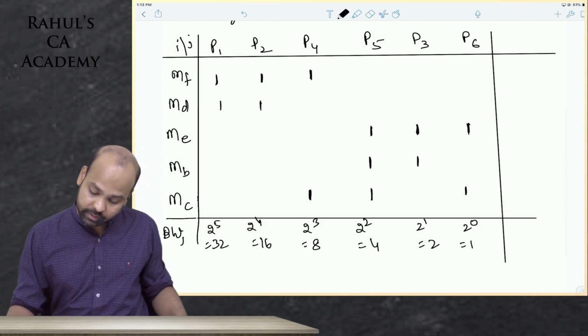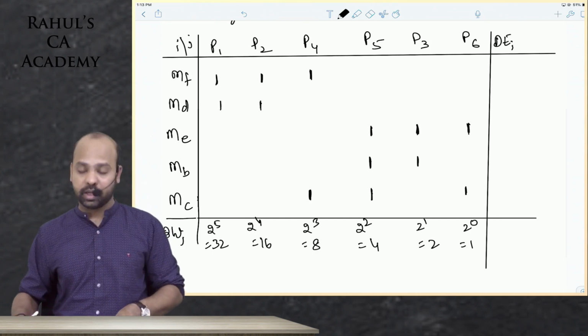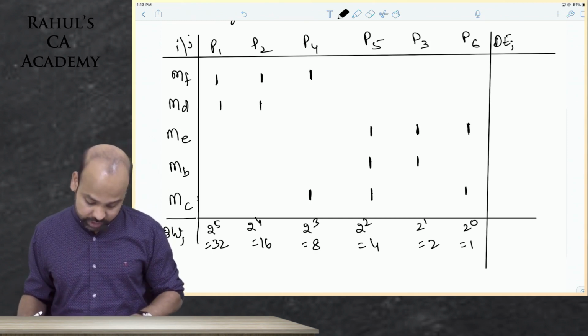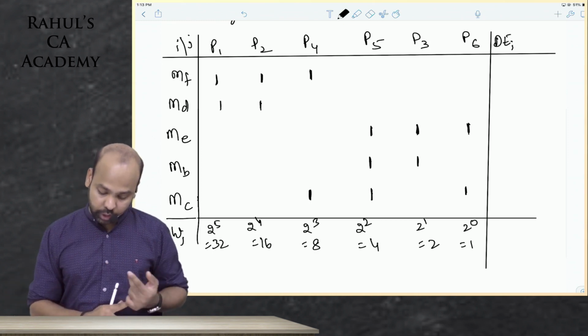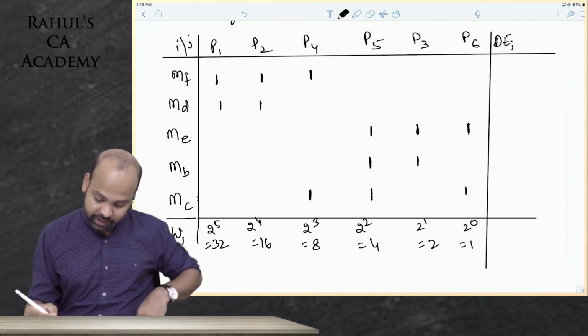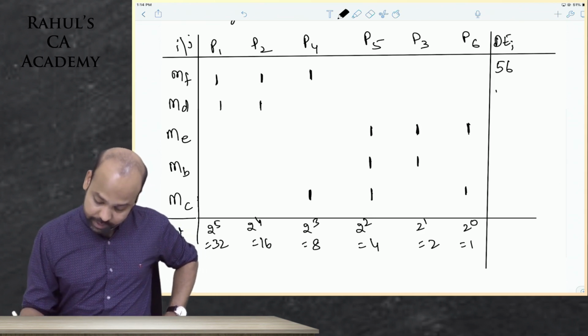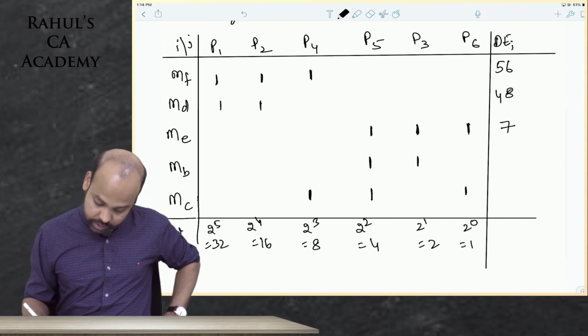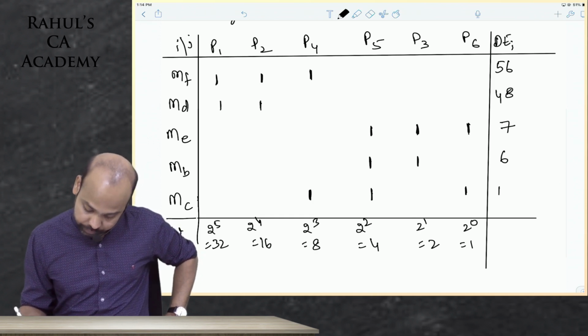What I'll do next is compute the decimal equivalent for every row. 32 into 1 plus 16 into 1 plus 8 into 1: 32, 16, 48, plus 8, 56. Next, 32, 16, 48. Next, 4 into 1, 2 into 1, 7. Next, 4 and 2, 6. Next, 8, 4 and 1, 13.